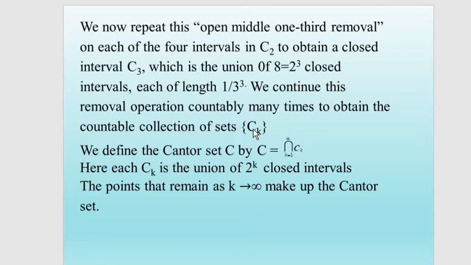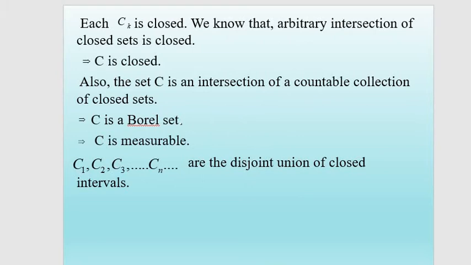Now, we define the Cantor set C as the intersection of these closed sets Ck, where k varies from 1 to infinity. Here, each Ck is the union of 2 power k closed intervals. The Cantor set is nothing but the points that remain as k tends to infinity. Thus, we have constructed the Cantor set.